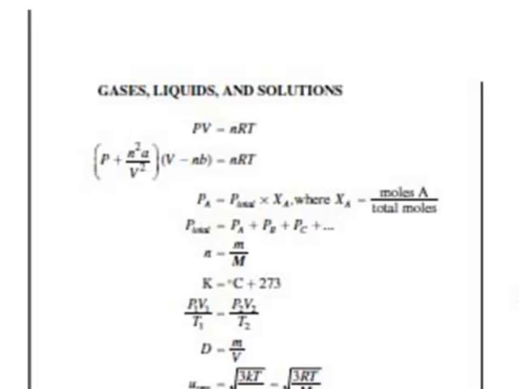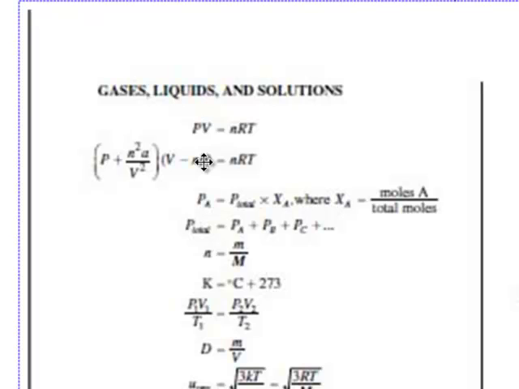To take care of that situation, van der Waals modified the ideal gas equation. Here's the ideal gas equation, PV equals nRT. This one here is van der Waals equation. You'll note the addition of two terms. One is the A term. That term is the correction for molecular attraction. And the other is this B term, and that is the correction for the volume of molecules.